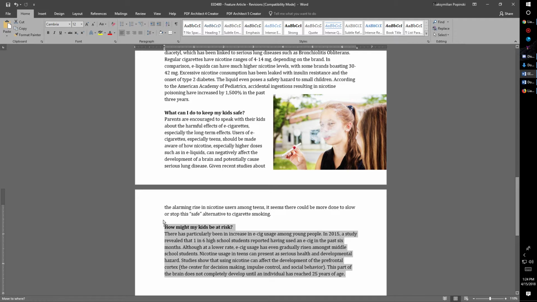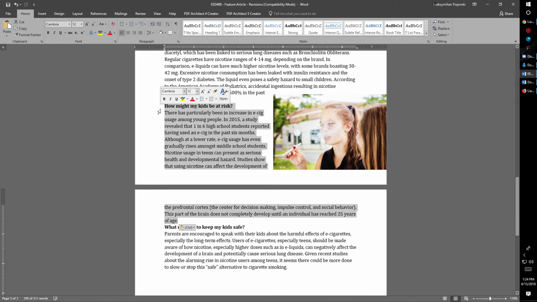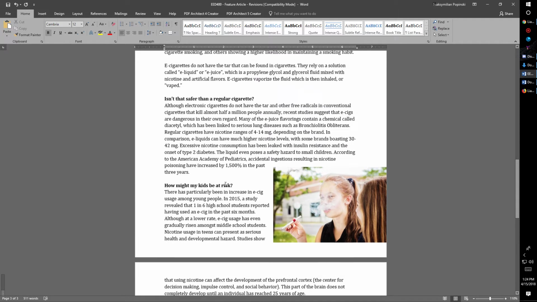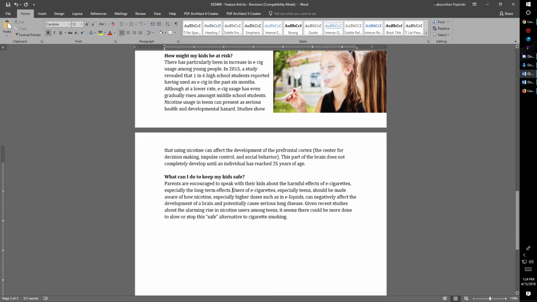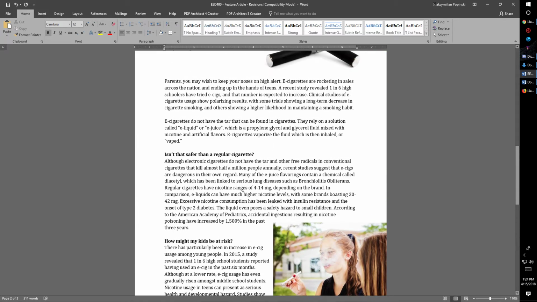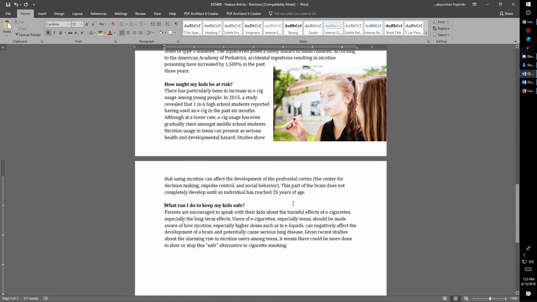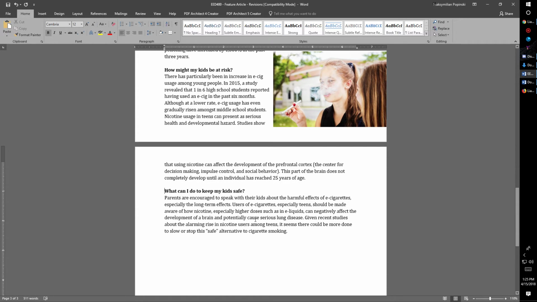So what I'm going to do is something very simple. I'm just going to take this and swap them. I'll have this come first and this come second. And that way there's a more logical order to my talking points and the things I'm trying to address. Isn't that safer than a regular cigarette? Yep. How might my kids be at risk? Sounds good. What can I do to keep my kids safe?